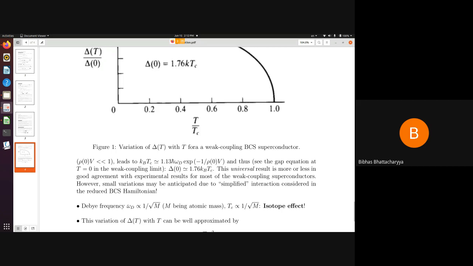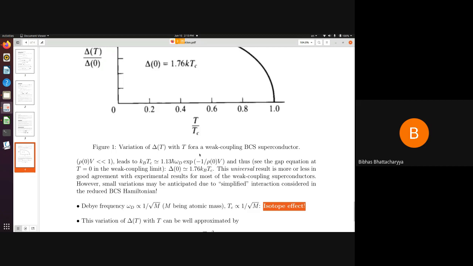One interesting fact is that the Debye frequency is proportional to 1 by root m, where m is the atomic mass. Therefore, from this formula, I can easily see that the Tc must be proportional to 1 by root m. So heavier the mass, the smaller is Tc. This is a phenomenon that we already noticed earlier and called the isotope effect.